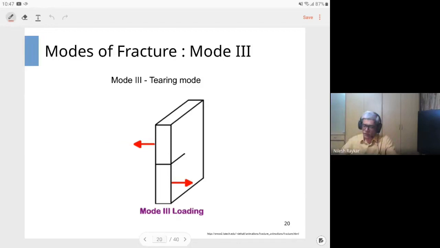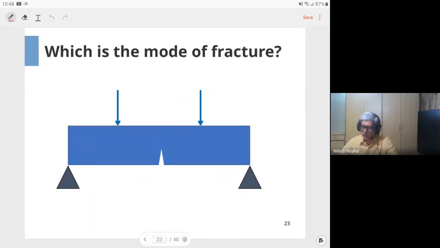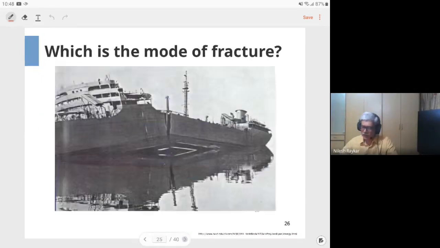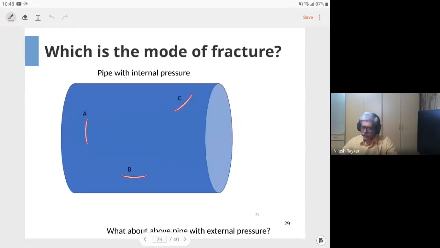So these are the three modes which are there. Later on, we have seen examples of how, in practical problems, each of these modes can be identified. For any problem, the first skill in fracture mechanics lies in identifying which mode of failure we are talking about, and then applying appropriate equations to do the further calculations. There are many examples. Those are explained in the online session, which you can see separately. And in the quiz, we will have a few of them.